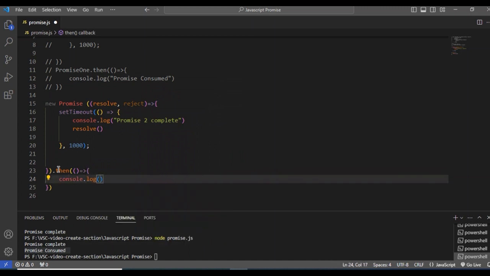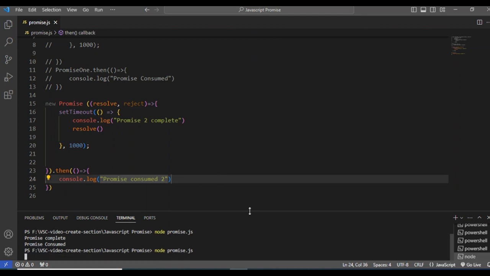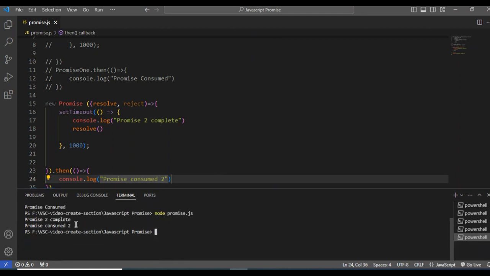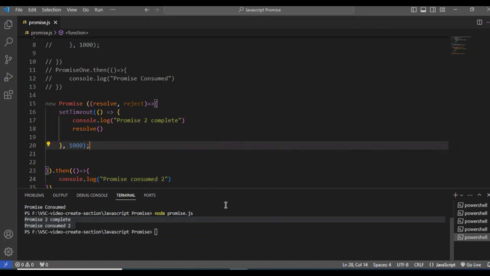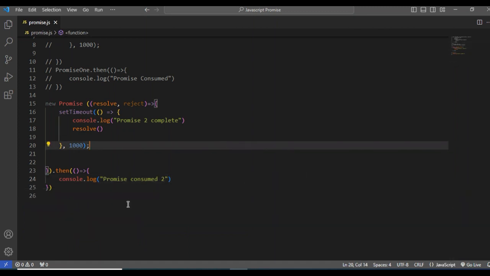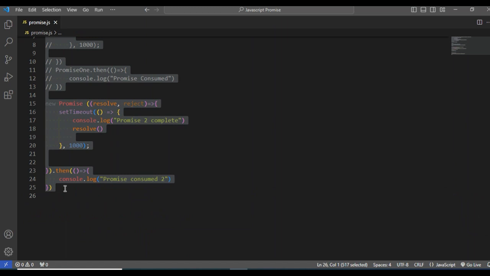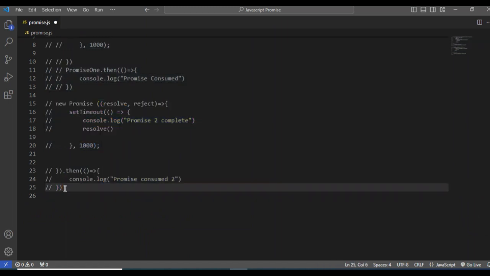It means the promise is consumed. Let me try whether it will work or not. It works. All right, that's fine. Let's jump to our next promise.